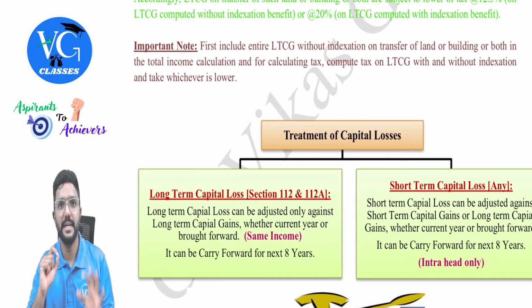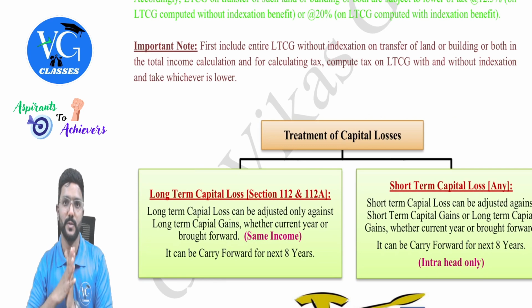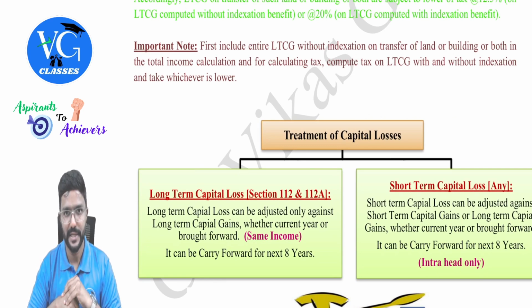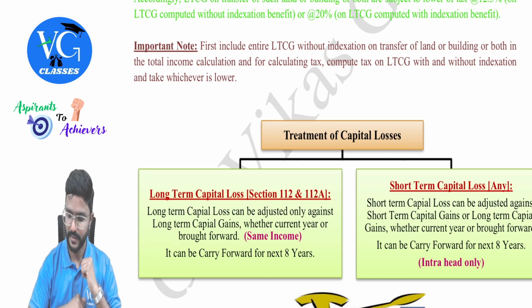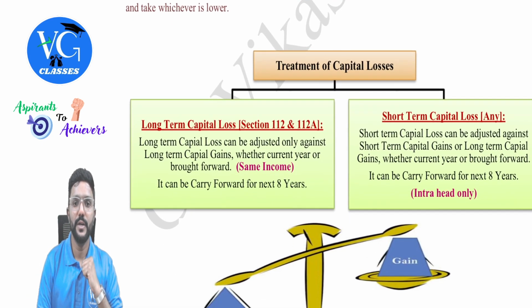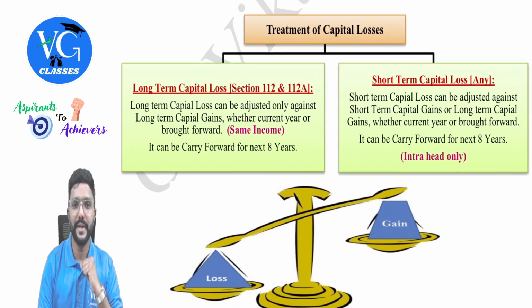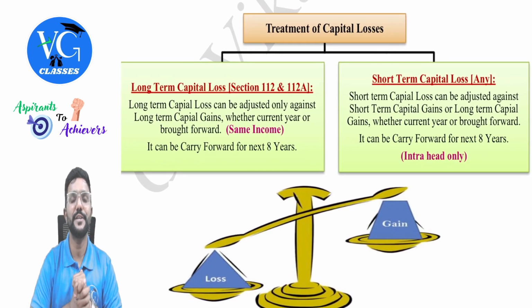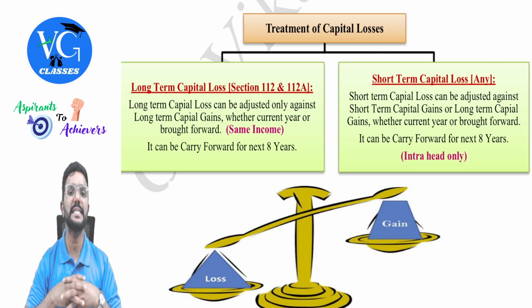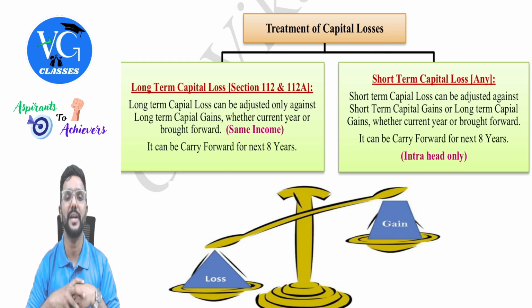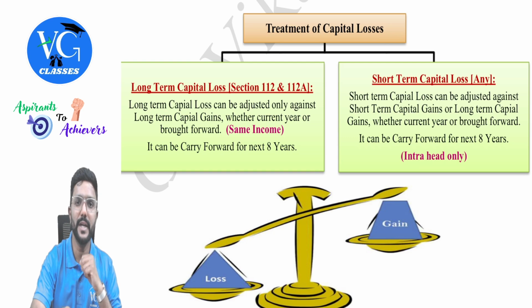If you remember, I had discussed one illustration on this under the tax rates chapter, guys. Clear? Now coming to the treatment of capital loss. What if an assessee has short-term or long-term capital loss? First, long-term capital loss.